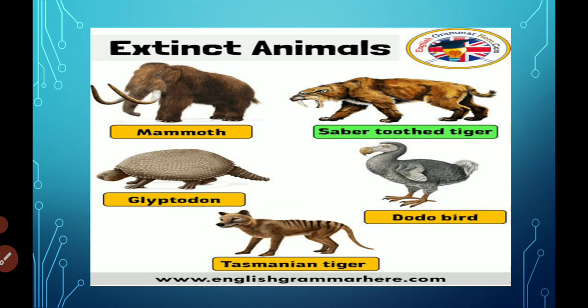Extinct animals. Extinct means disappear. These animals have disappeared from the earth. These animals are not found on the earth. You can't find these animals. So these animals are known as what? Extinct animals. It means totally disappeared. Like dinosaurs, woolly rhinoceros, mammoth, dodo bird, Tasmanian tiger. These are the examples of extinct animals. Now you can't find these animals on the earth.